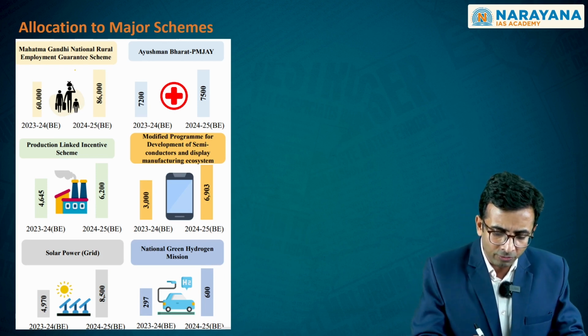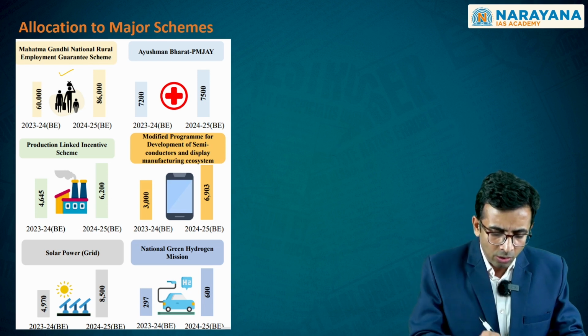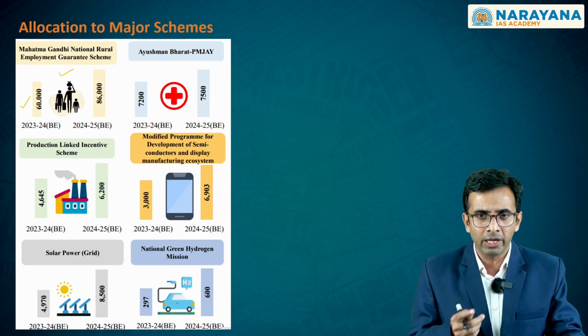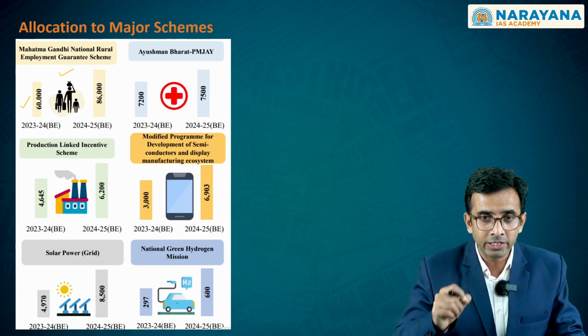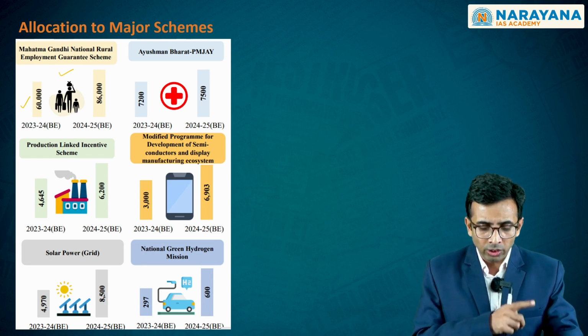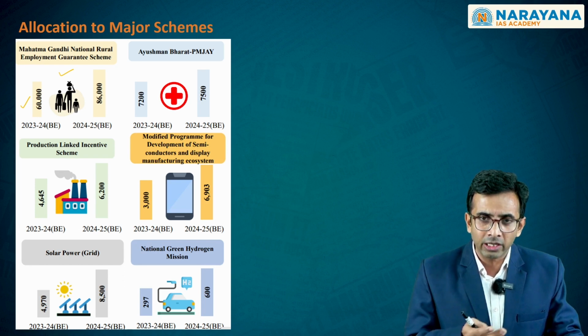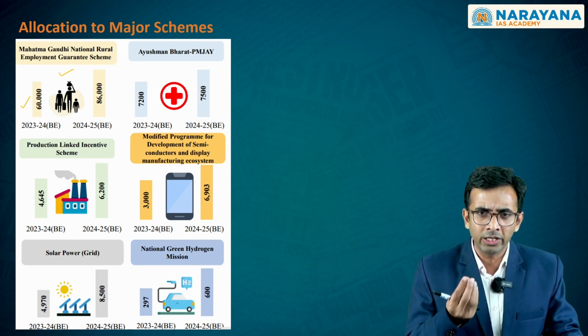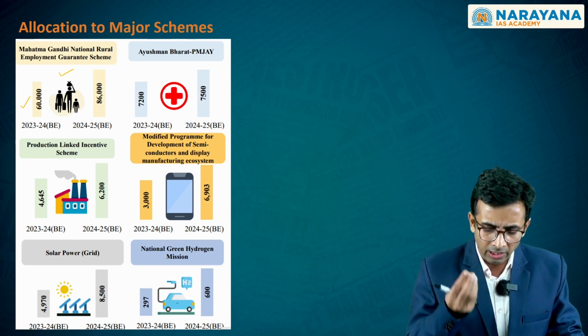As I said, the first one is the MGNREGA scheme, and earlier, as you clearly know, only a 60,000 crore allocation was made in the previous financial year. However, now the increase has been made to 86,000 crores, which is matching the estimates that it had in the 2022-2023 financial year. Now, this indicates that there is an element of rural distress and the popular demand for this particular scheme is still there.